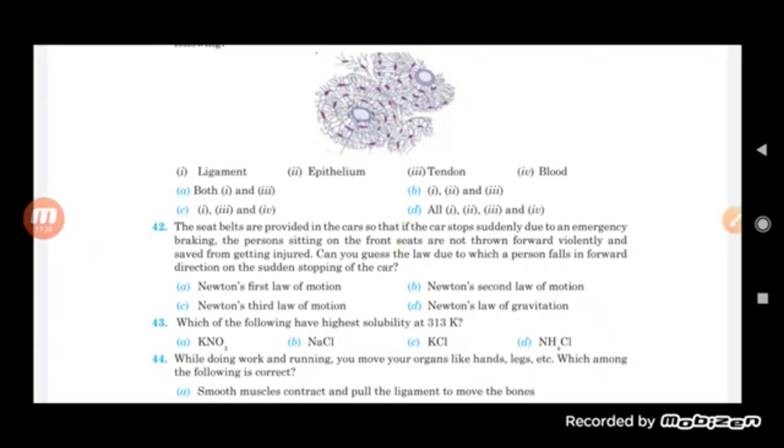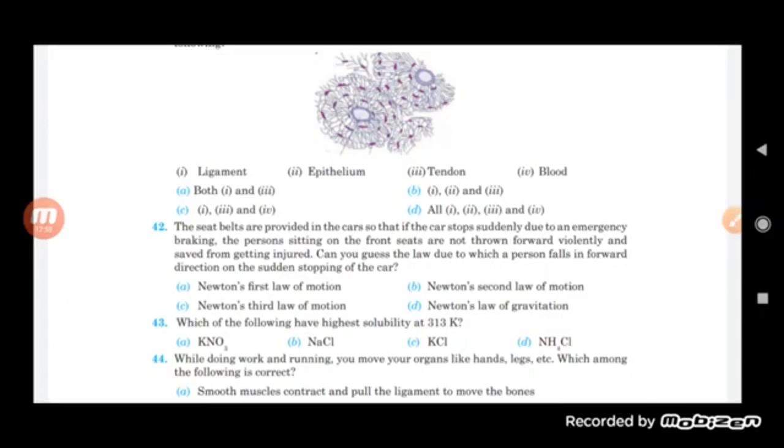Can you guess the law due to which a person falls in the forward direction on the sudden stopping of the car?